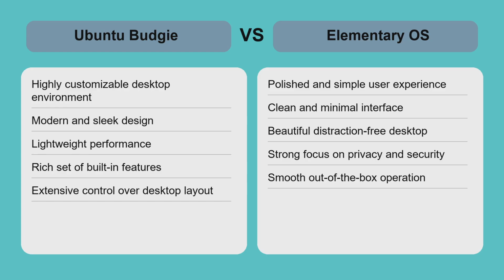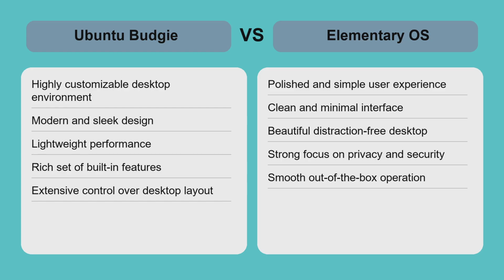In contrast, Elementary OS offers a streamlined, elegant desktop that requires minimal setup, ideal for users who prefer a clean, consistent interface without distractions. Ubuntu Budgie may appeal more to users who like to experiment with different themes and extensions, while Elementary OS targets those who prioritize design and ease of use. Both benefit from Ubuntu's solid base, ensuring compatibility and stability.